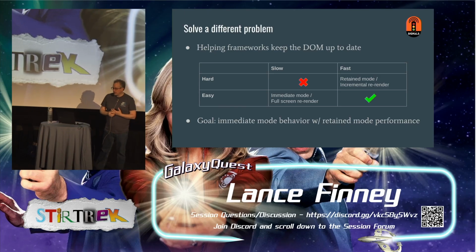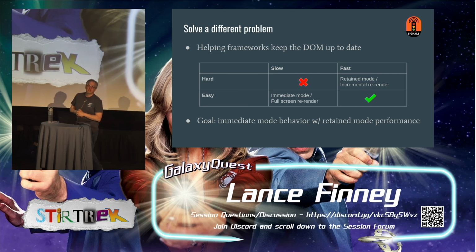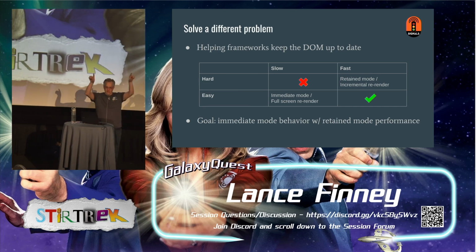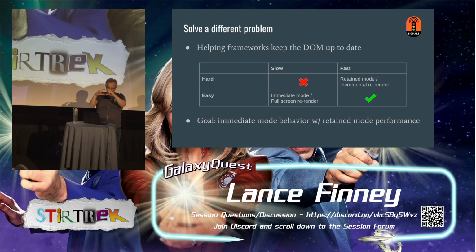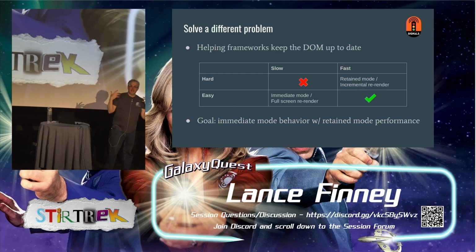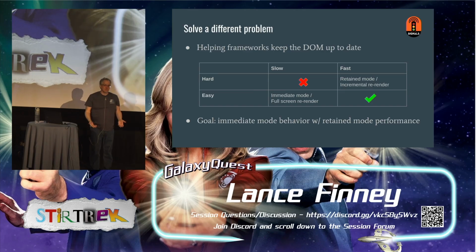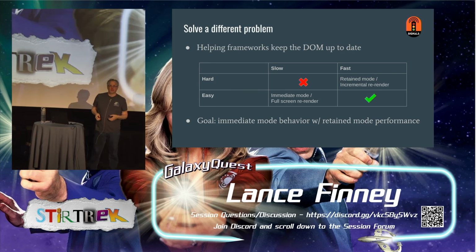So then they came up with retained mode or incremental re-render, which means, all right, this whole screen, we're only changing this little bit. We'll send the size of the part that changes and what the change is. And that's the little bit that we send. And then on the front end, it says, oh, I can keep 90% of it the same, and I only need to change this little bit. And it was a lot faster, but it was harder to code because we had to figure out where the changes happen, and how do we cut that out, and how do we merge them back together on the client.